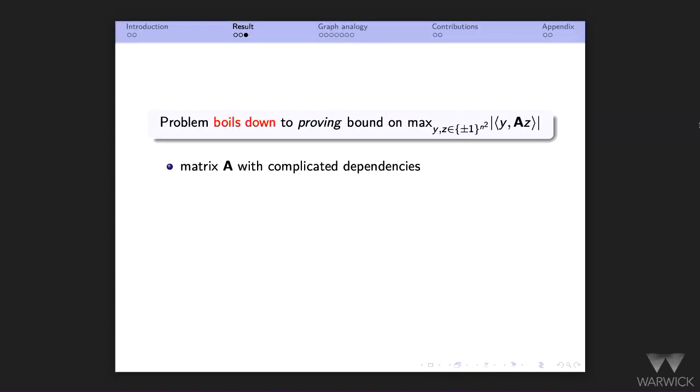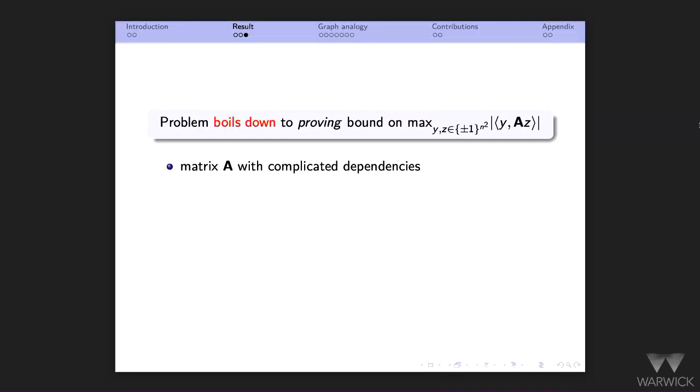And I wrote proving here, so there's of course a question: you can show a bound, but can you design an algorithm that certifies that bound? It turns out that this is not hard to do, at least in the context we are talking about here. So we can just reason about proving these things.